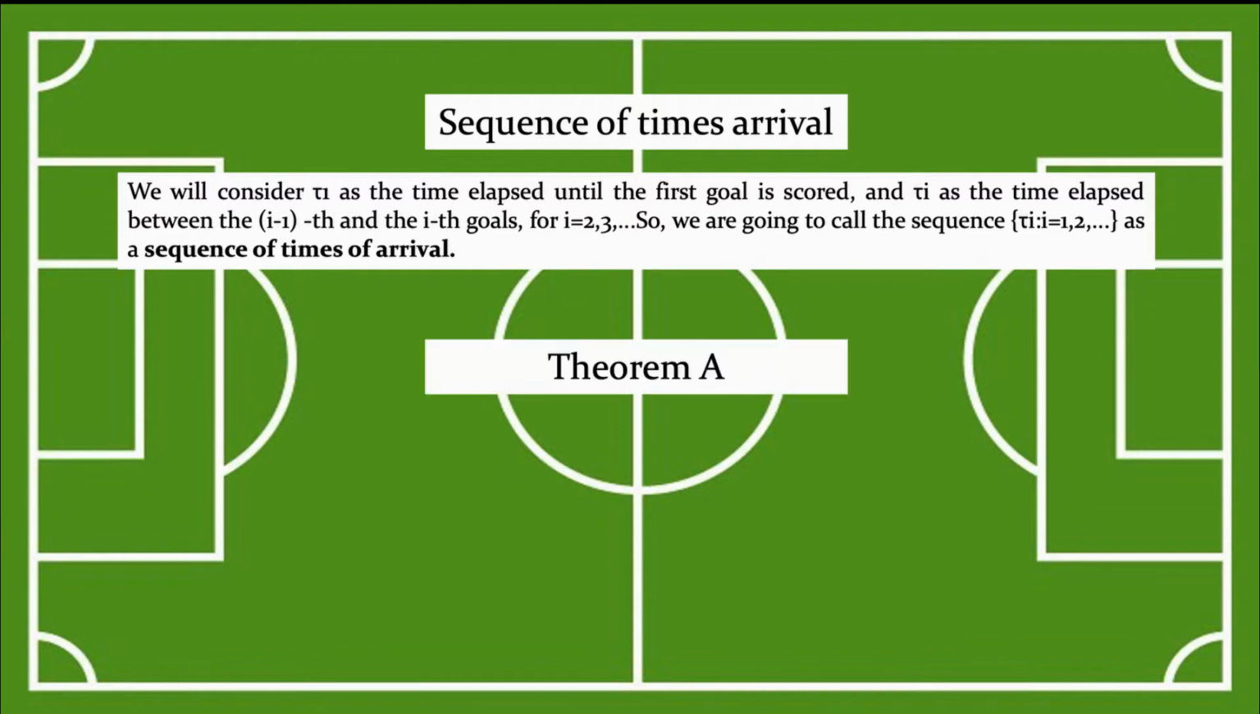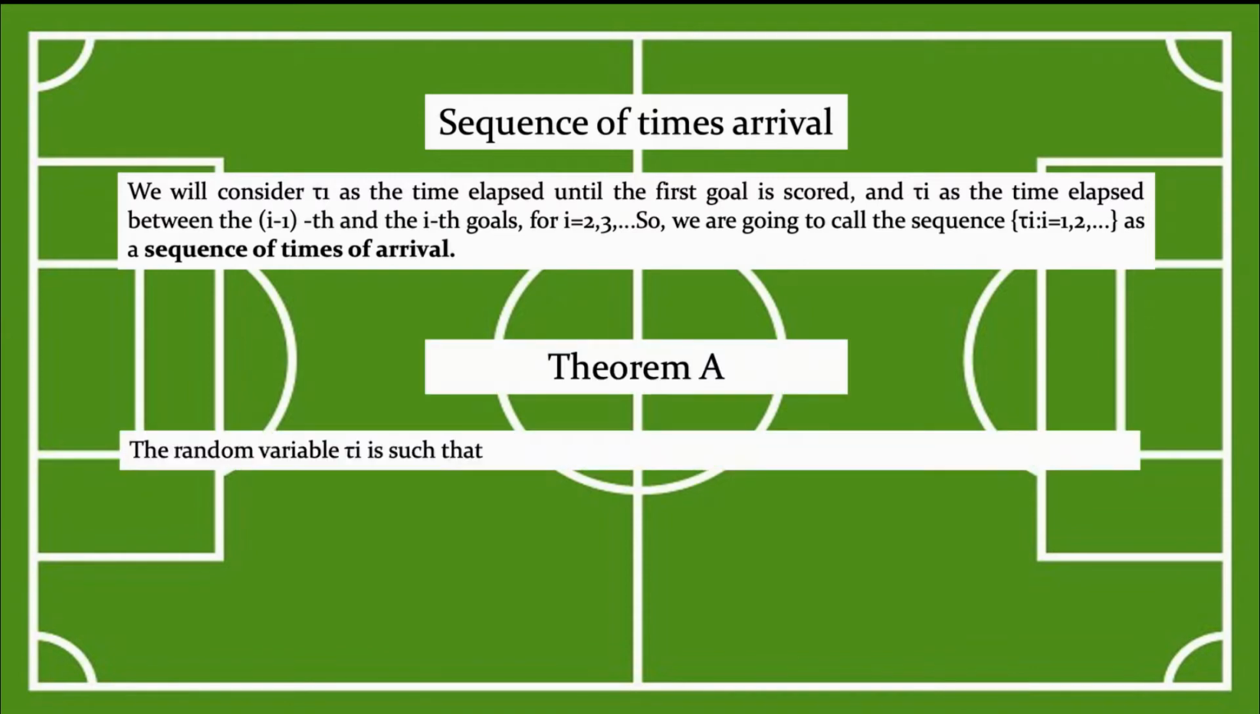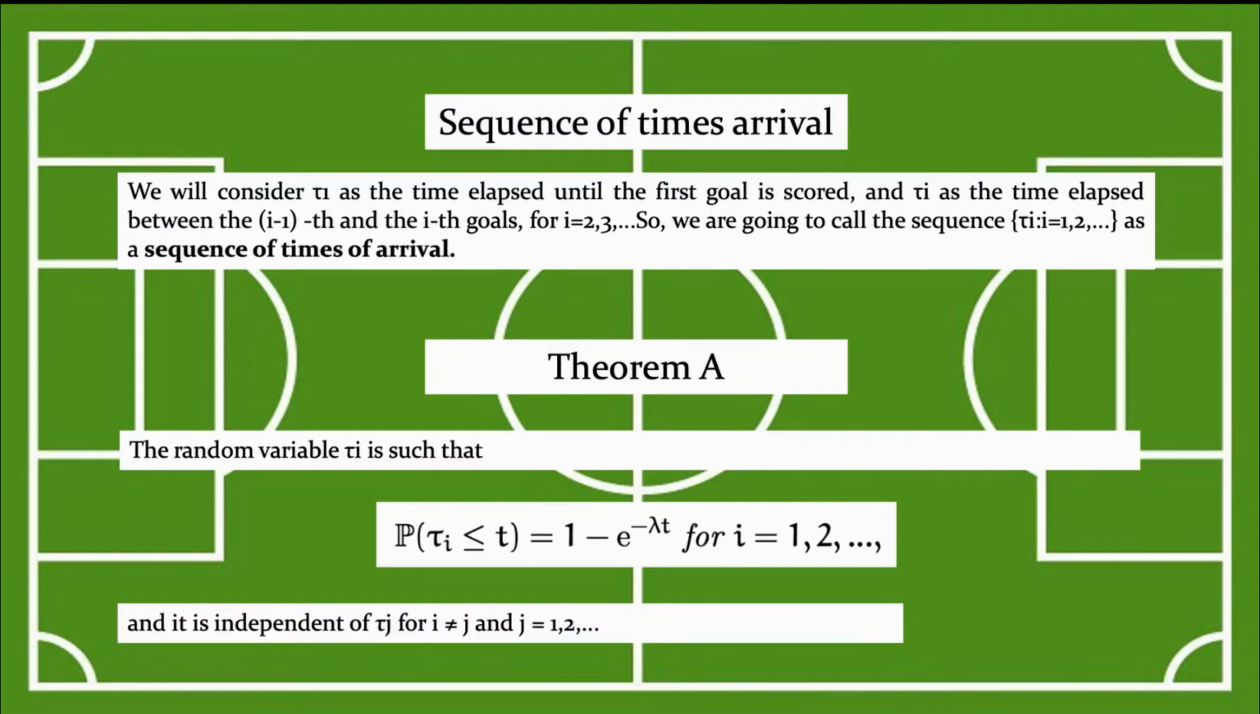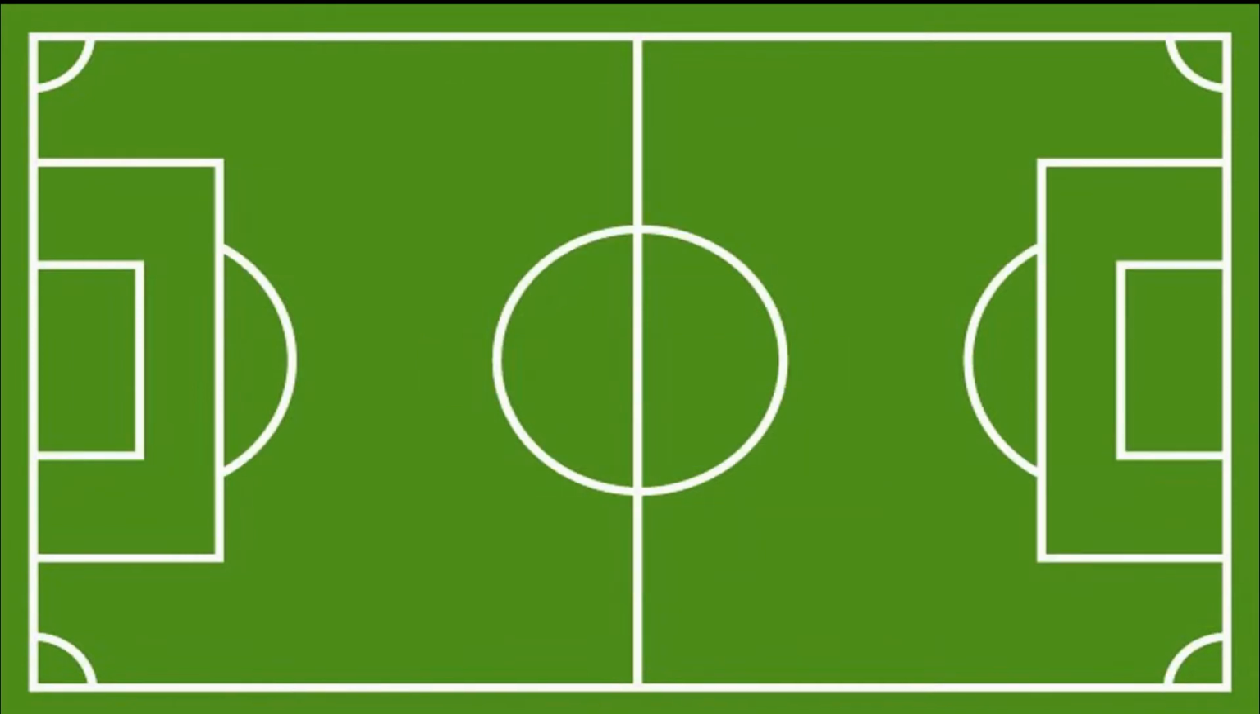Now let's take a look at theorem A, which says that the random variable tau i is such that the probability that tau i is lower or equal to t is equal to 1 minus the exponential function of minus lambda times t, for i equals 1, 2, etc. And it is independent of tau j for i different from j, and j equals 1, 2, etc. Geometrically, it looks like this.